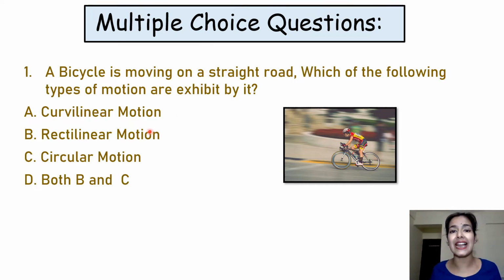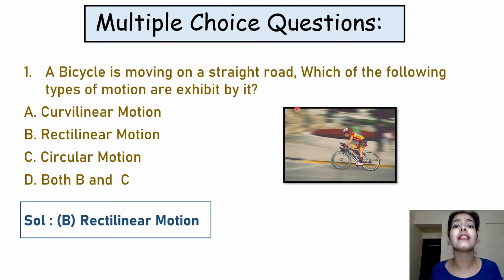Option B says rectilinear. Rectilinear means when a body moves in a straight line path, the body as a whole moves in a straight line path. So the correct answer here is rectilinear motion. Third, circular motion, not at all, the body is moving in a straight line, not in a circular path. So option C is incorrect here. Option D says both B and C. If C is incorrect, how can option D be correct? So the right answer here is option B, rectilinear motion.